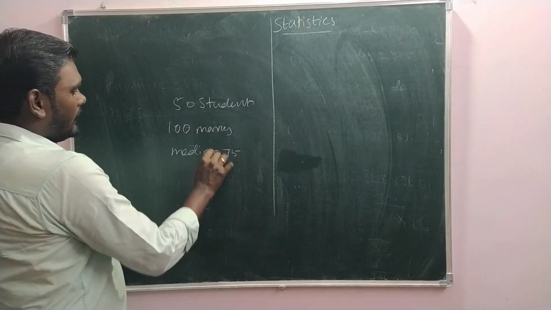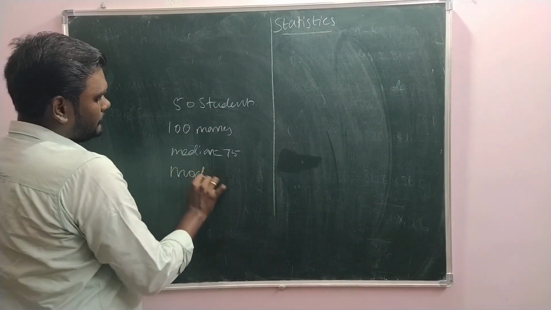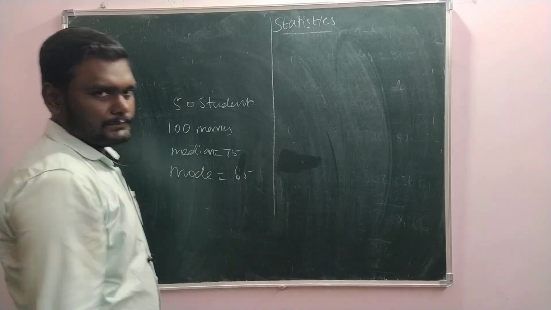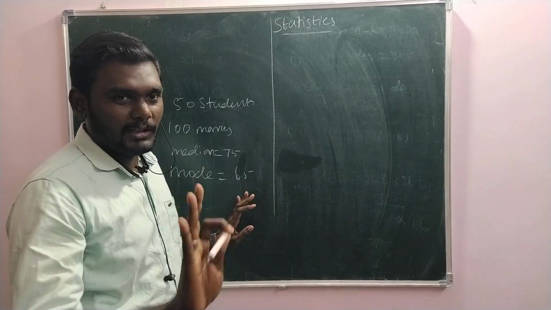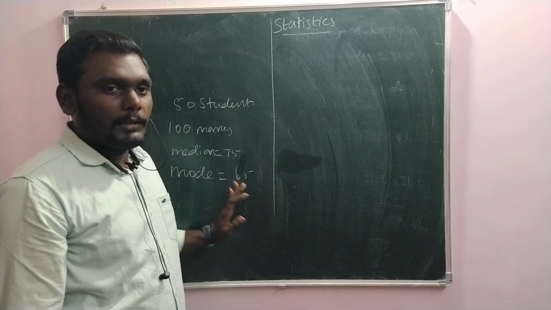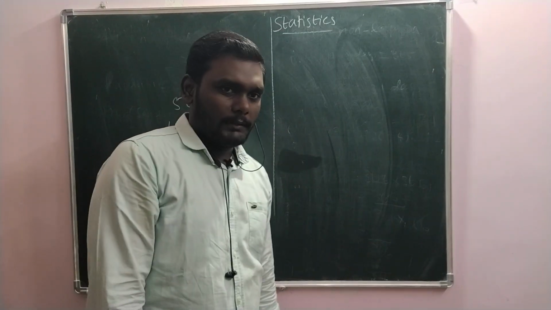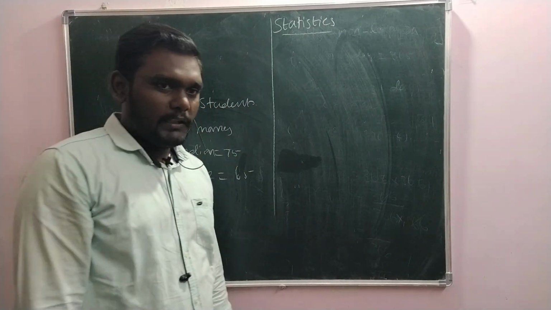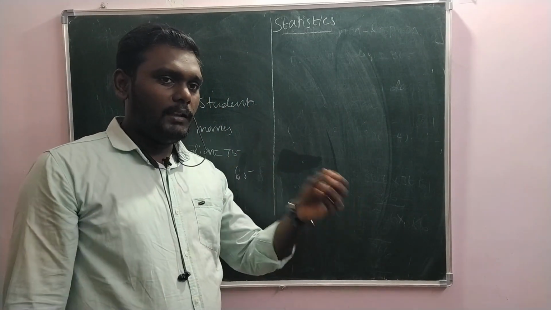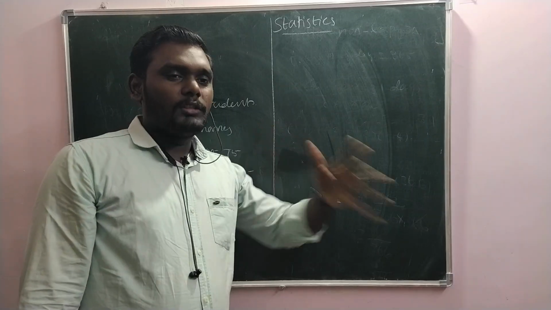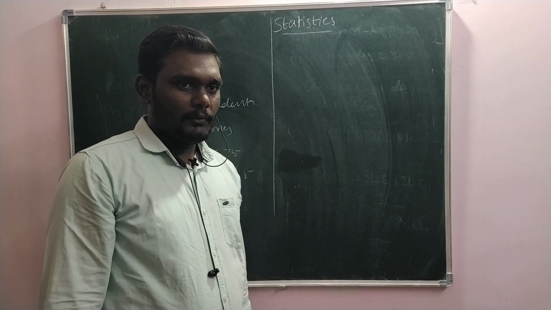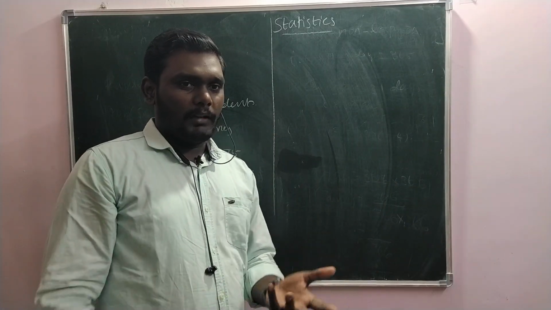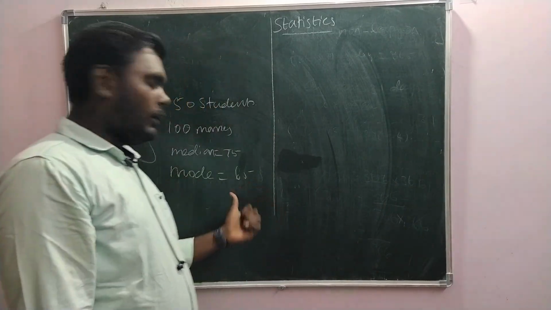Likewise, suppose they say the mode is 65 marks. It's about marks, not about the number of students. That means most of the students got 65 marks. That is what this means. Or in another way, we can say the most repeated mark is called the mode.